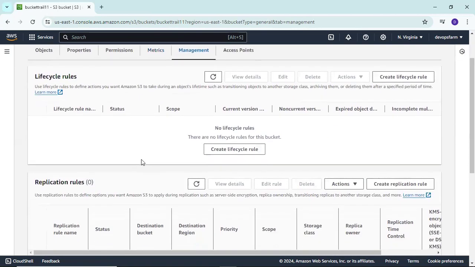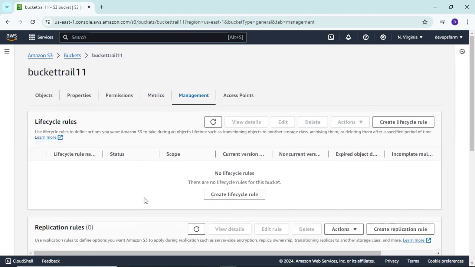Okay, this is management. Here we can manage our objects or bucket.